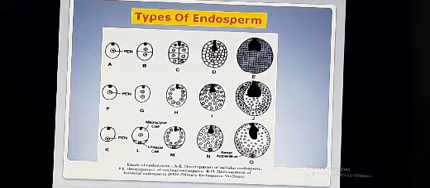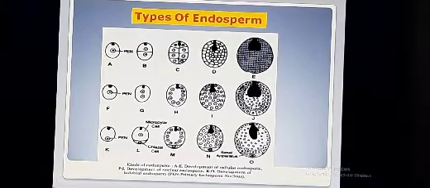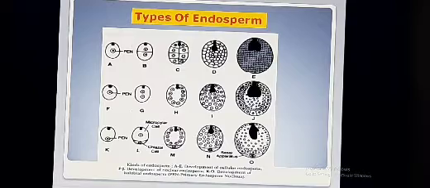And then cytokinesis starts from the periphery toward the center. And the formation of the cell takes place from the peripheral part. And thus multicellular endosperm is developed, which is a common type of endosperm in angiospermic plant.